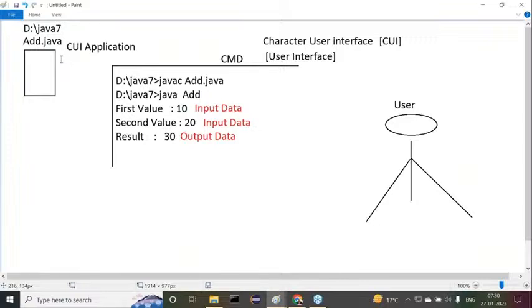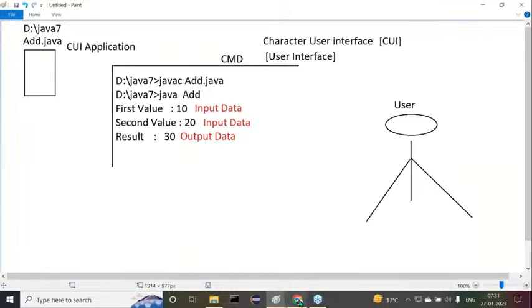What is my definition here? A CUI application is a Java application. It was designed in such a way to take input data from the users through the command prompt and to provide output data to the user through the command prompt, where the command prompt is acting as a user interface and it supports only character data. So this type of application is called a CUI application.